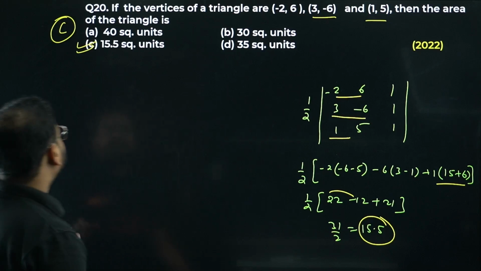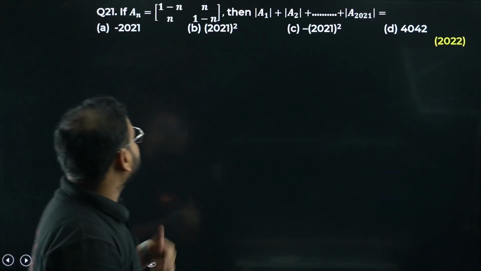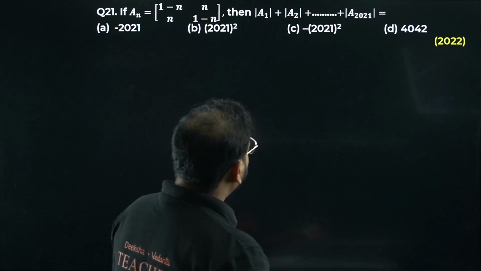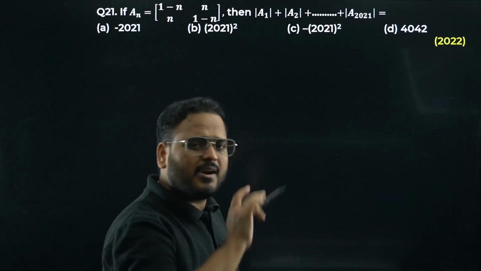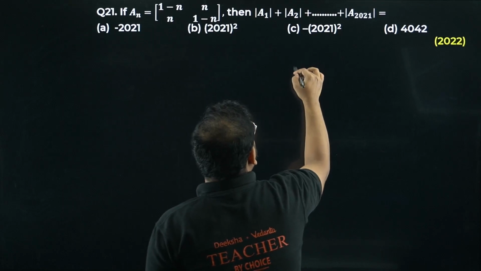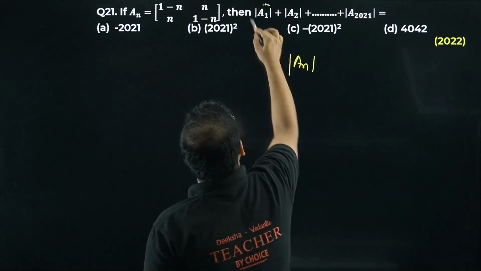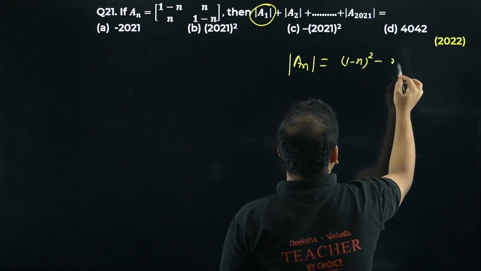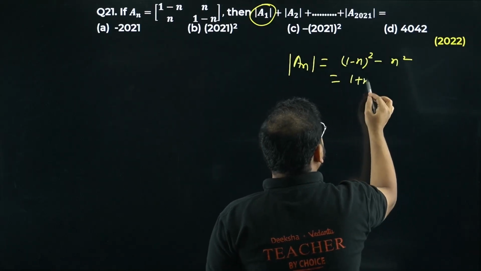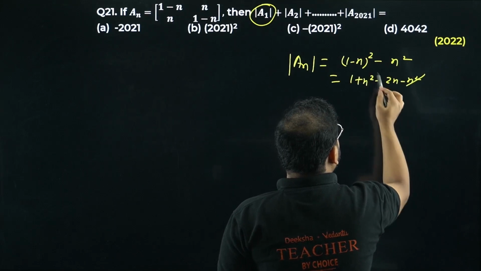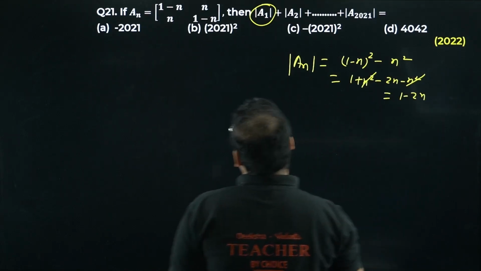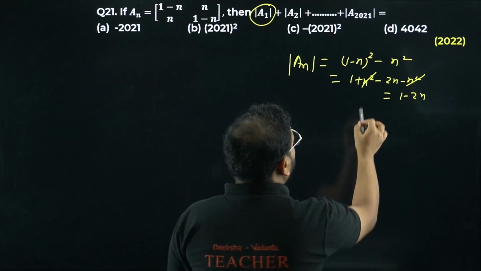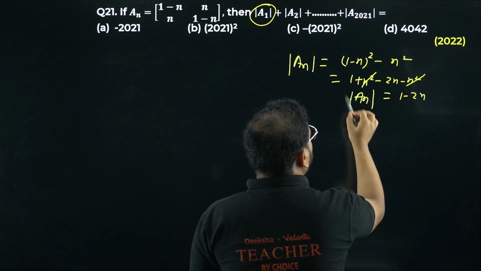Question number 21 now. So if an is given as 1 minus n, 1 minus n, find the value of a1 plus a2 like that, okay? Question is difficult? Not at all. Please check. Find determinant of an first. Why determinants? Because we are looking for determinants only. We get here 1 minus n the whole square minus n square. So I get here 1 plus n square minus 2n minus n square. So what I get, 1 minus 2n, okay? This is my value of determinant of an, which is nothing but 1 minus 2n.